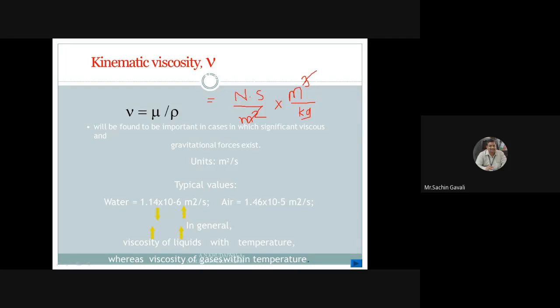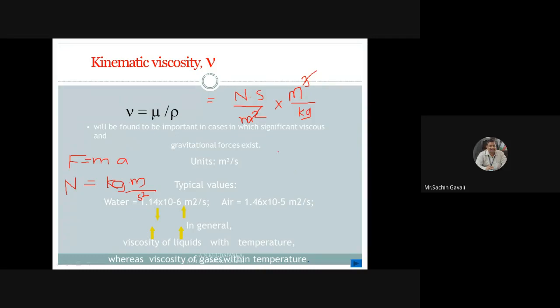Now we have to write this Newton. Kg is fundamental, meter is fundamental, second is also fundamental, but Newton is derived. From which law is it derived? F is equal to m into a, from Newton's second law of motion: force is mass into acceleration. So if this unit is Newton, then mass unit is kg and acceleration is meter per second square. With the help of fundamental units, derived units can be written in terms of fundamental units.